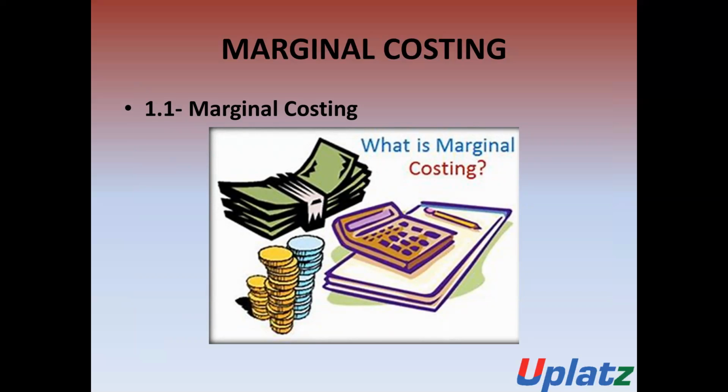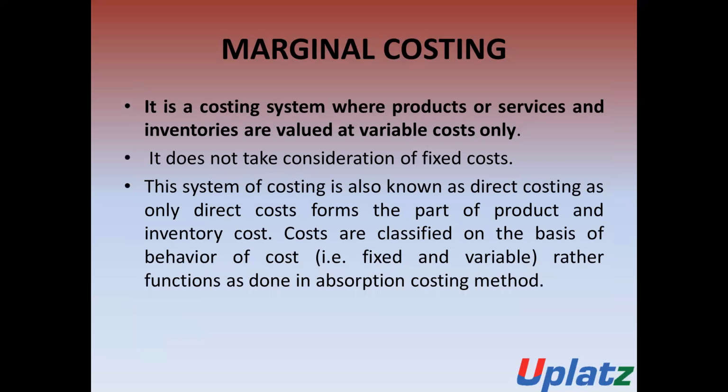In the previous slides, we have discussed marginal cost. Now we will discuss marginal costing. What is marginal costing? It is the costing system where products or services and the inventories are valued at the variable cost only. Marginal costing is a system where the costing of the products or the services is done.